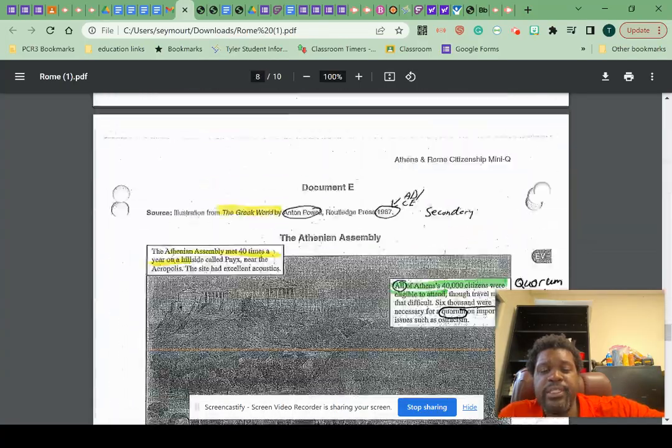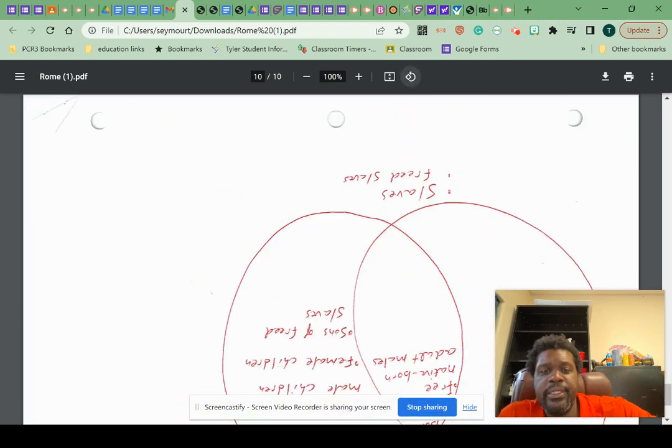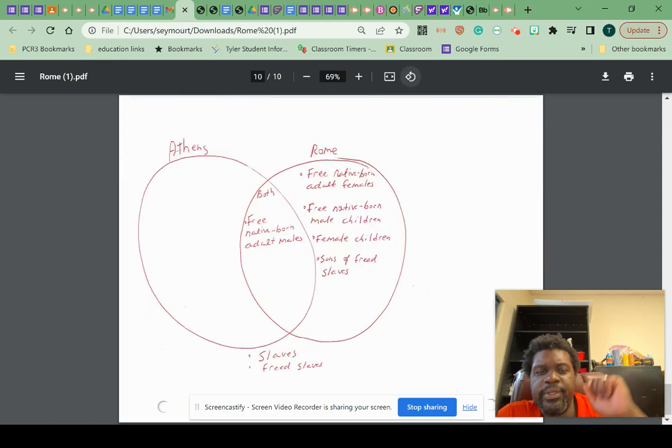So if we look here, you should have your Venn diagram, and like we talked about, free native born males are going to be in both because that was both Athens and Rome. There were no groups in Athens who could become citizens who could not become citizens in Rome, right? So in Rome, there were several groups of people who could become Roman citizens who could not become citizens in Athens.